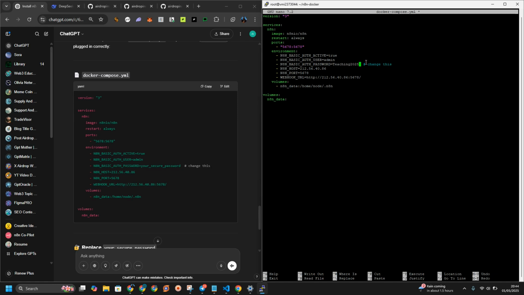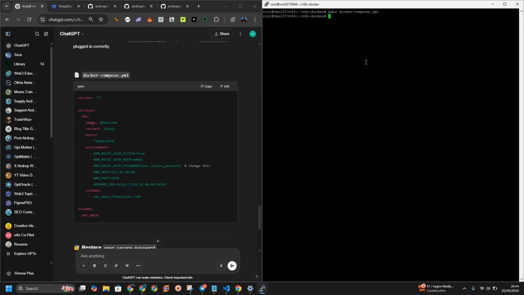So that will be my password. I'm still going to remove everything. Don't go showing your password out there. I'm going to change everything. So I'm going to press Ctrl X and Ctrl Y and click enter.